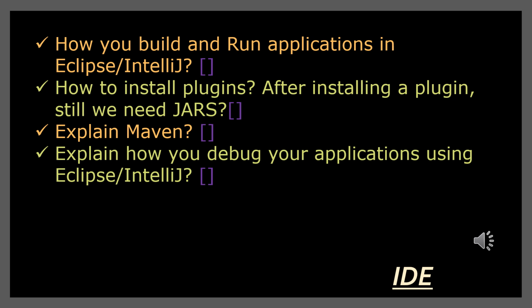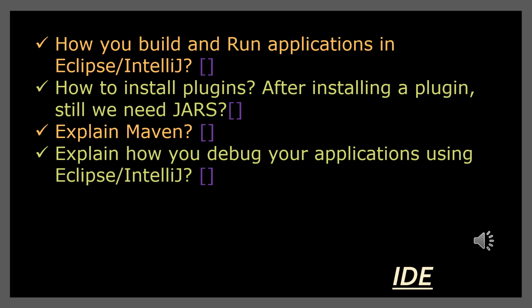Second one is, how to install plugins. We have Eclipse Marketplace, IntelliJ has a separate marketplace, and VS Code also has a separate marketplace for installing plugins. And after installing a plugin, we still need jars. Of course, we need the jars, because plugins only provide the environments, but for taking full support of the jar file class files, we need jar installations or jar additions in the libraries.